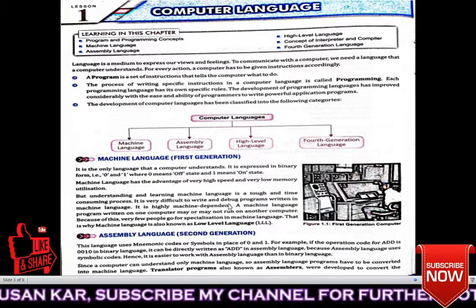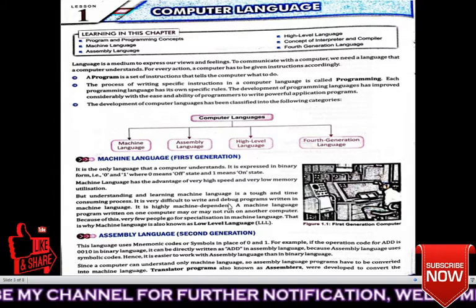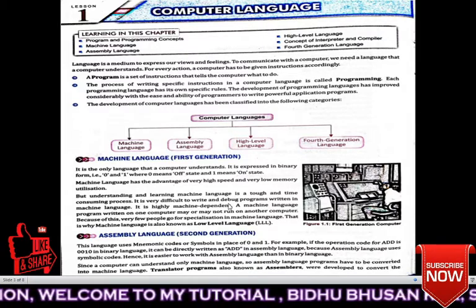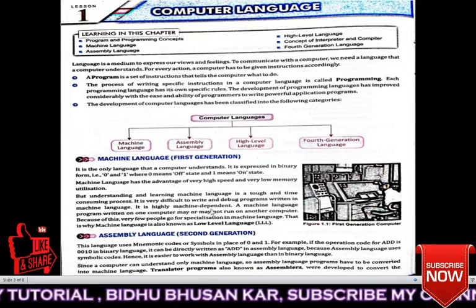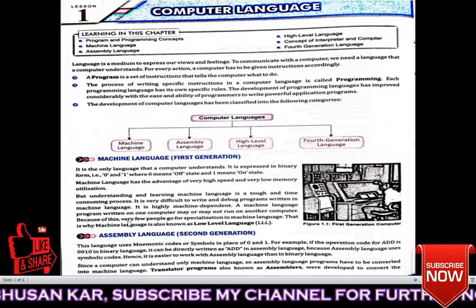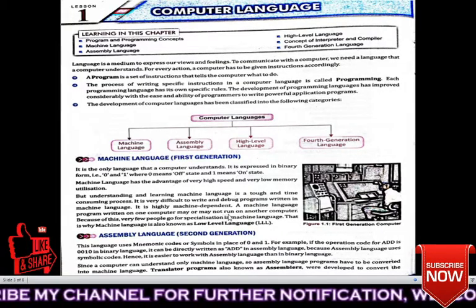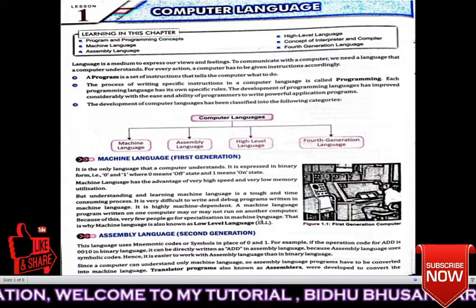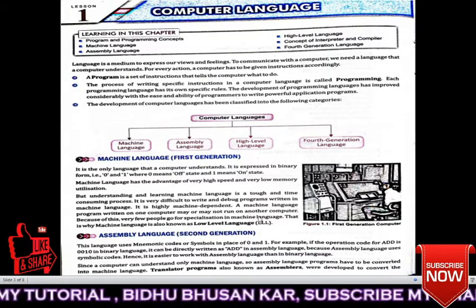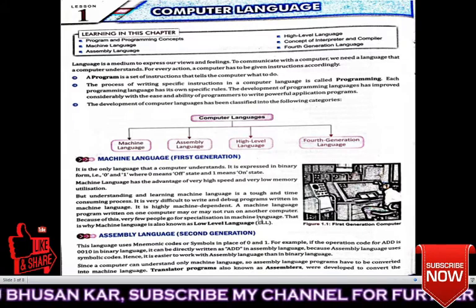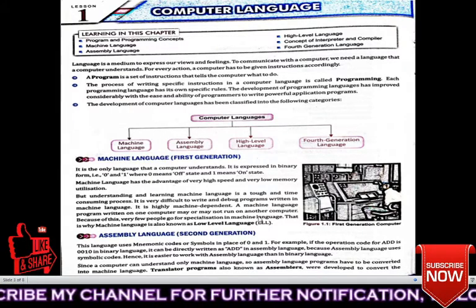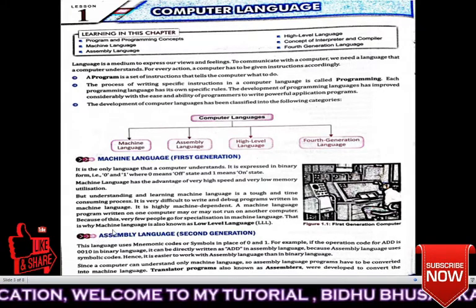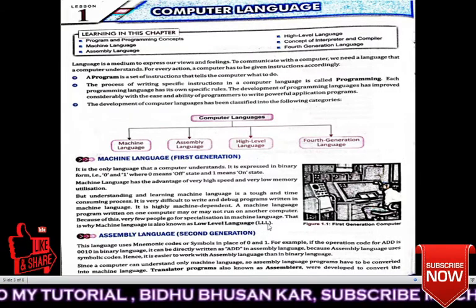Debug means one type of executing the program. When the program is written by the programmer, the computer executes or runs the program to give the output. It is highly machine dependent. A machine language program written on one computer may or may not run on another computer. Suppose you are writing the machine code in your PC. Suppose this code is copied and pasted in some other PC, then that code may not work because it is machine dependent. Because of this, very few people go for specialization in machine language.